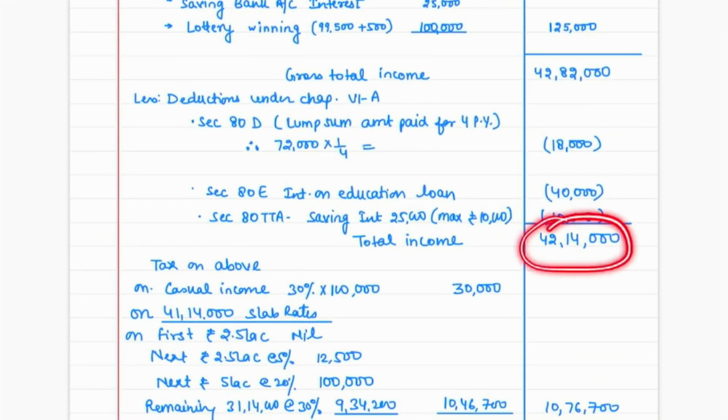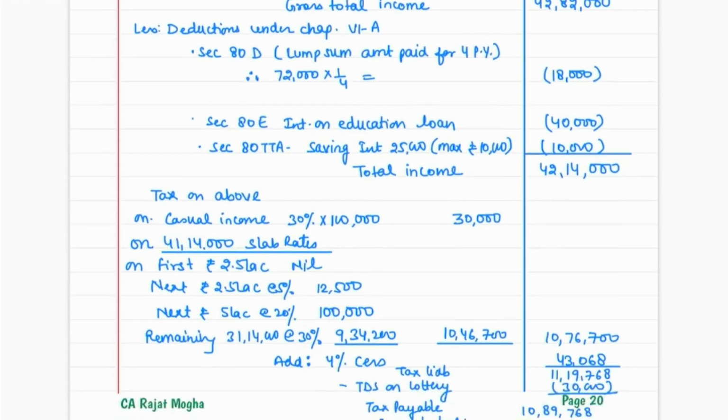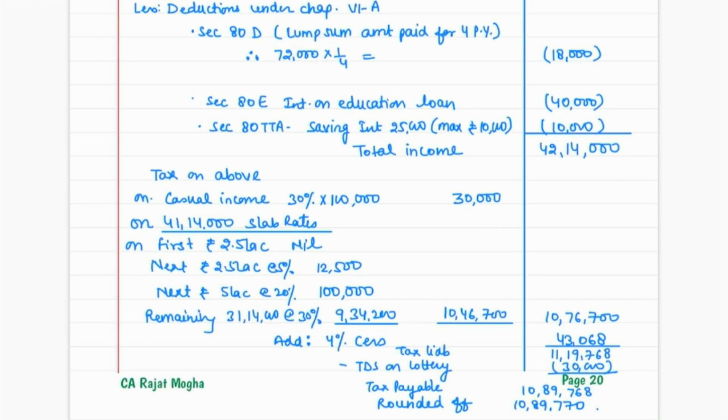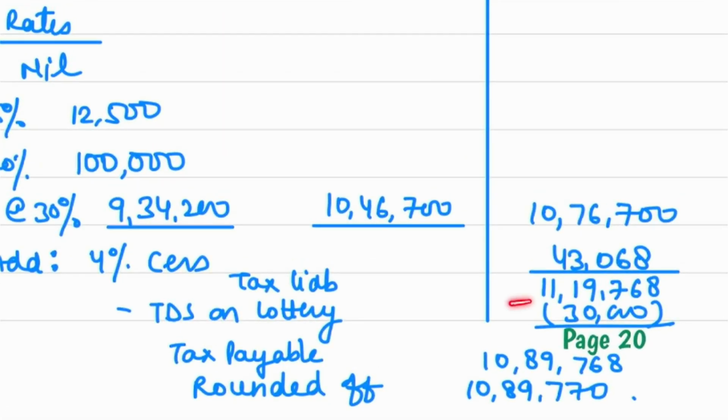Now again, we have to see whether this income contains any special income. So yes, there was at least one. There was a casual income of rupees 1 lakh. So we have to apply 30% tax rate on that 1,30,000 rupees, and on the remaining amount we will apply the slab rates. So finally, our total tax after cess comes to 11,19,768. And yes, there was a TDS on lottery of 30,000 rupees.